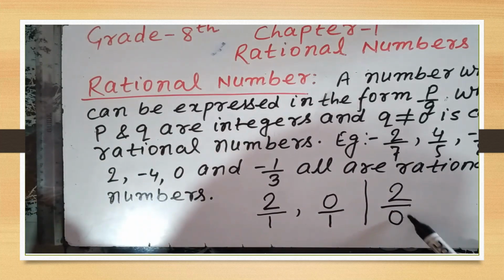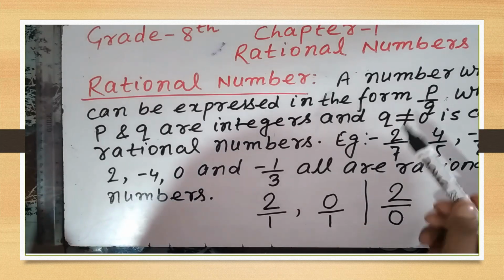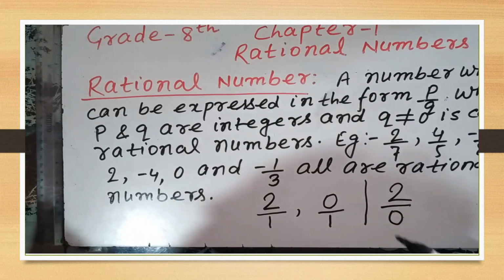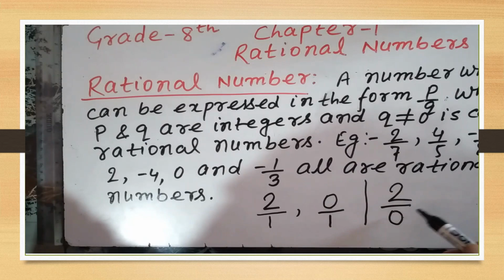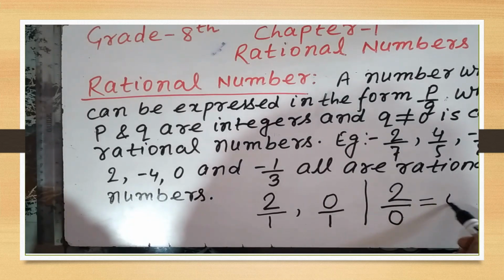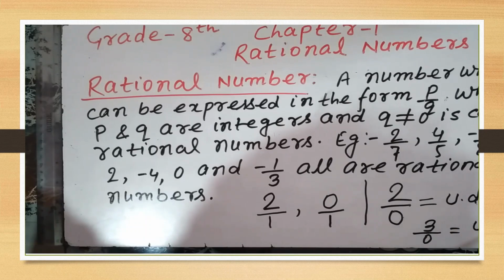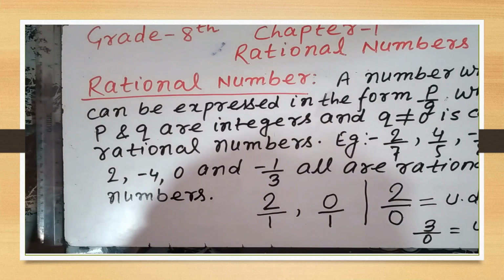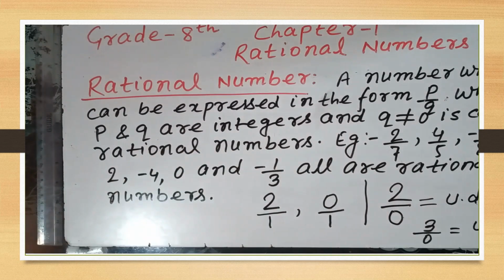Why? At the place of the denominator, or at the place of Q, you can't take 0 because Q does not equal to 0. If you take 0 in the denominator, 2 by 0 will become undefined. 3 by 0 is also what? Undefined. So students, you should remember, you can't take 0 in the denominator of a rational number.